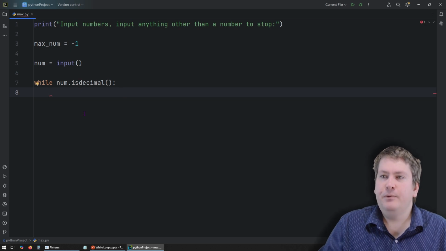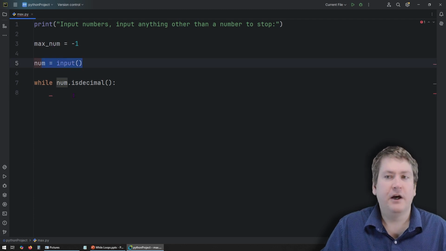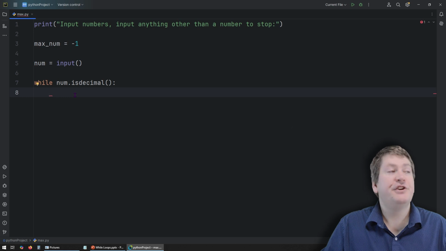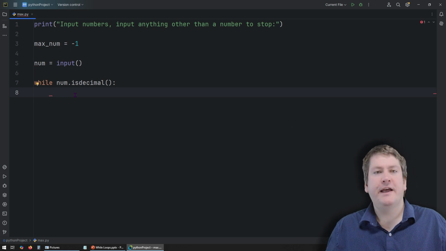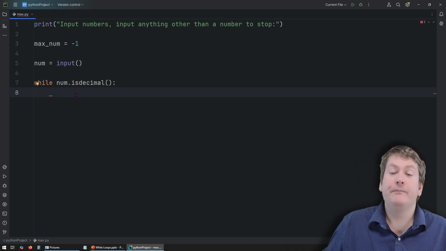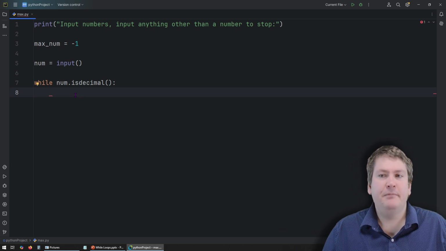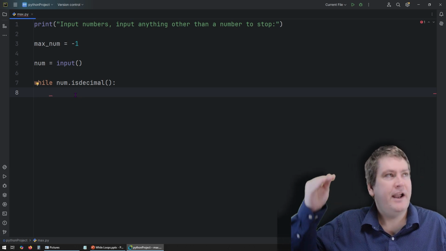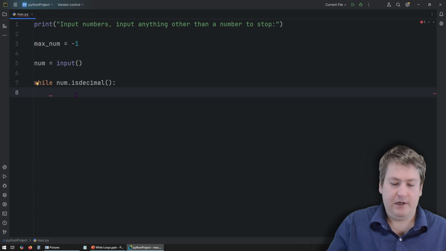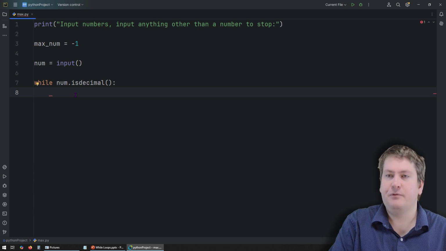So inside this loop, we need to actually keep track of the largest number we've seen so far. So we did a priming read here, so we already have one number to check. And we want to check if that number is greater than the largest number we've seen so far. If it is a bigger number than one we've seen so far, we want to update maxNum to that number, because we're keeping track of who's the largest we've seen so far. So we're going to use an if statement because we're making a decision.